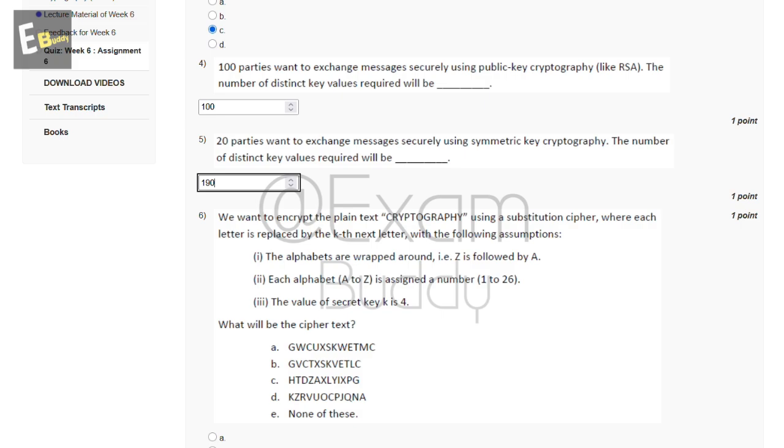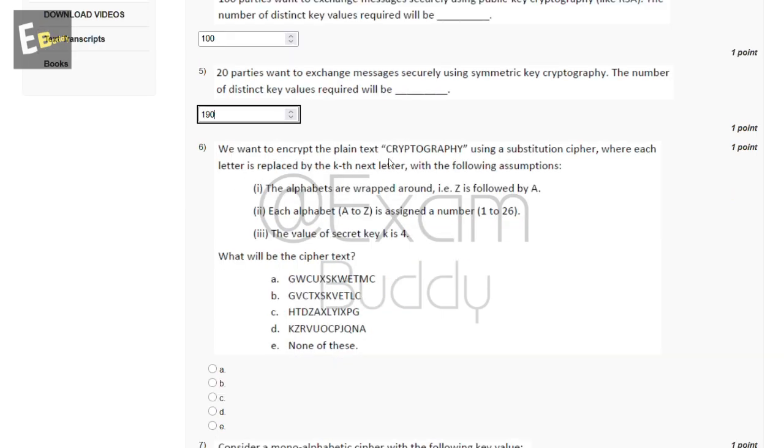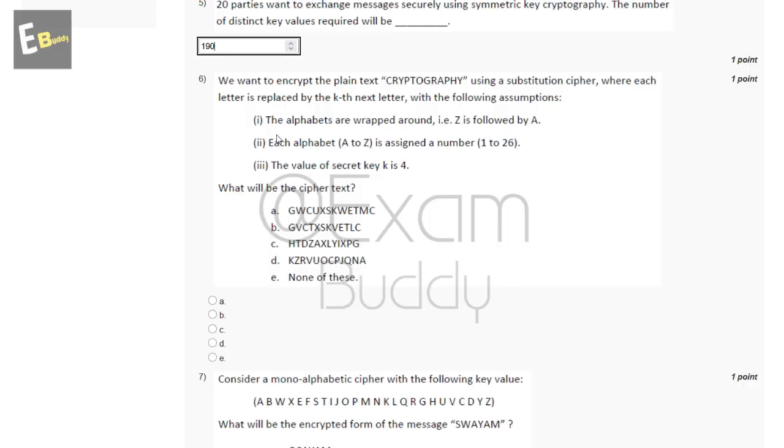Now the sixth question is, we want to encrypt the plain text cryptography using a substitution cipher where each letter is replaced by the kth next letter with the following assumptions. The alphabet is wrapped around, Z is followed by A. Each letter A to Z is assigned a number 1 to 26. The value of secret key K is 4. What will be the cipher text? So let's check the answer of our sixth question.